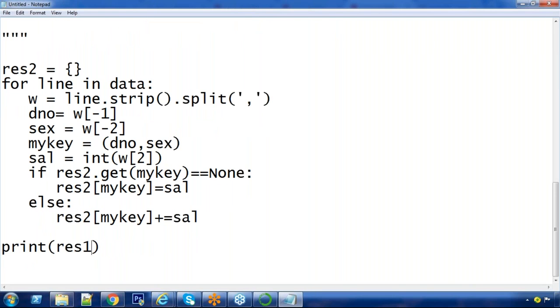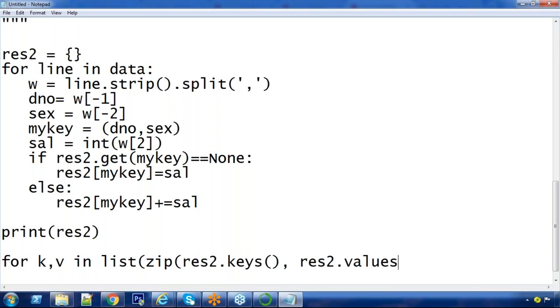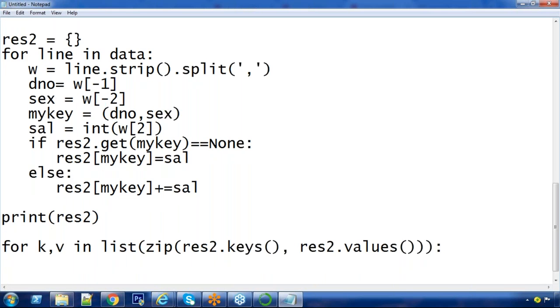You are printing that. Let's print it line by line. K comma V in list of zip of. What is the technique? How to take all the keys? Not my key, result 2. Your dictionary is result 2. Dot keys, comma, dot values. Okay. Print